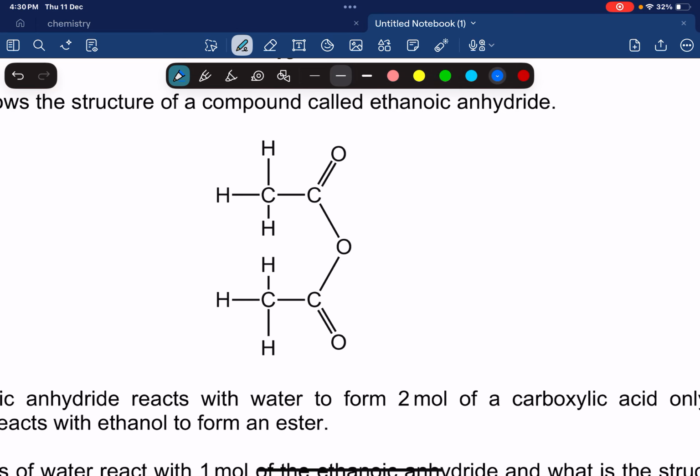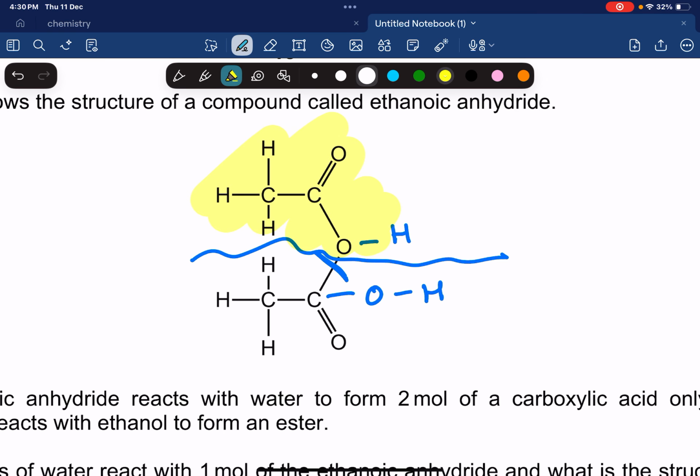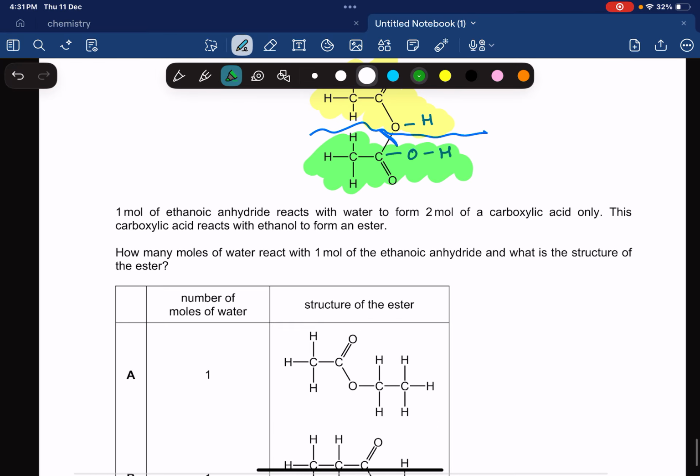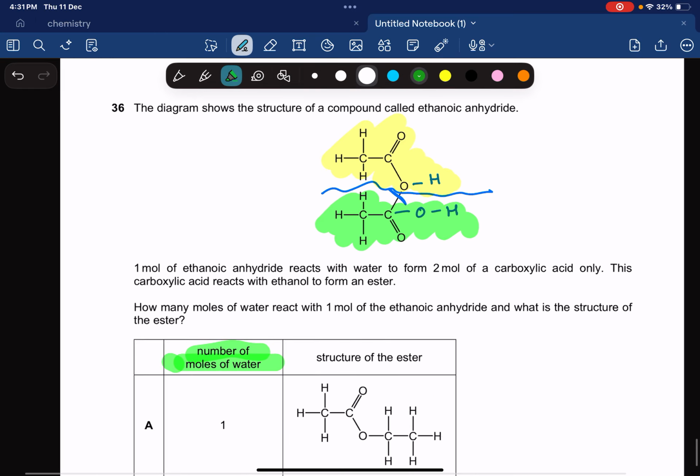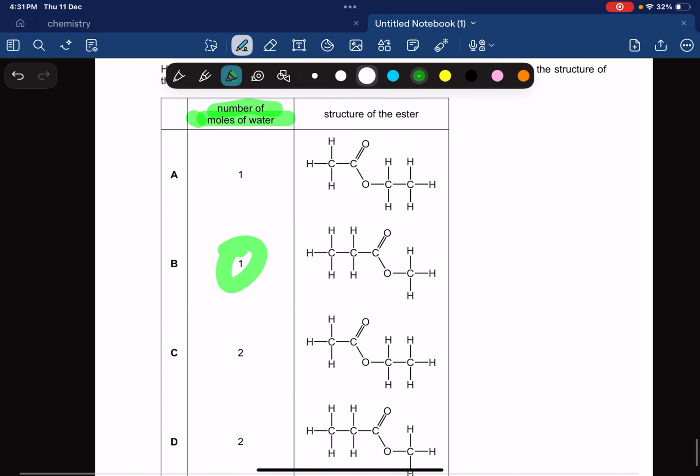that this bond is going to break from here, okay? One H is going to attach here, and OH is going to attach over here. So now you have 2 moles of your acid, okay? I hope you're getting it. This is 1 mole of your acid, and this one is the second mole of your acid, okay? Number of moles of water. How many moles of water did we just use to break it down? We just used 1 mole of water. We used H2O. Easy peasy lemon squeezy. So we're going to use 1 mole of water.